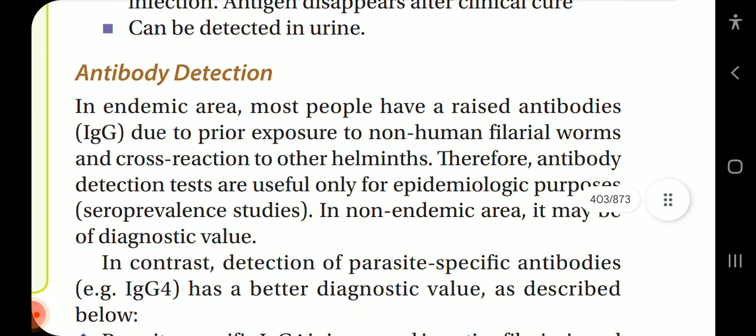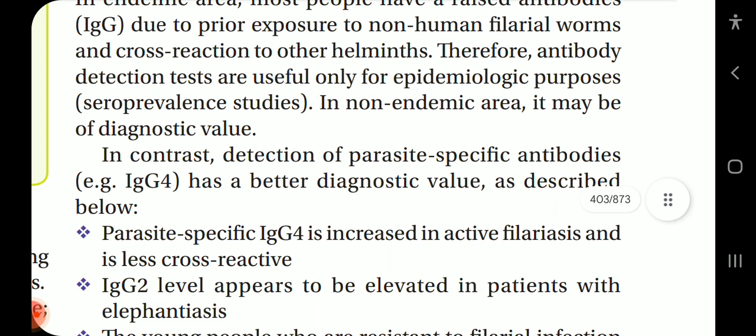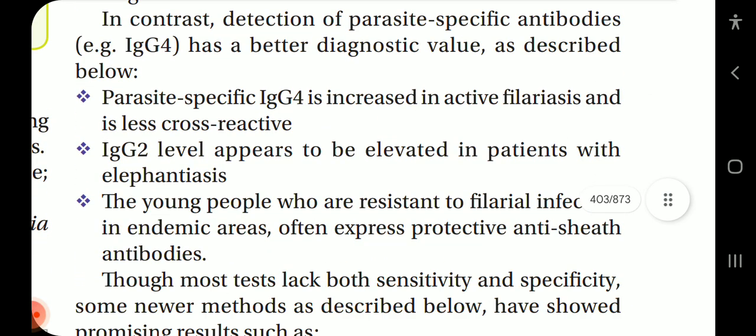Next, antibody detection. In endemic areas, most people have raised IgG antibodies due to prior exposure to non-human filarial worms and cross reaction to other helminths. Therefore, antibody detection tests are useful only for epidemiologic purposes, seroprevalence studies. In non-endemic areas, it may be of diagnostic value. In contrast, the detection of parasite-specific IgG4 antibodies has better diagnostic value, as described below.